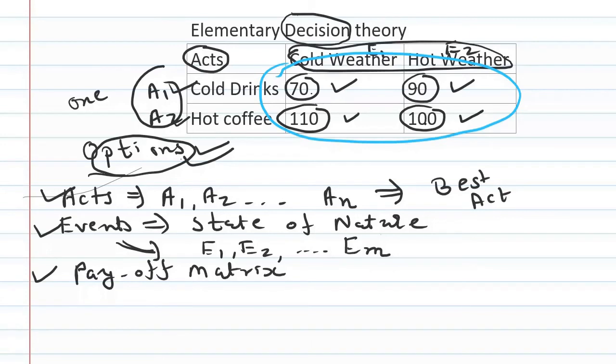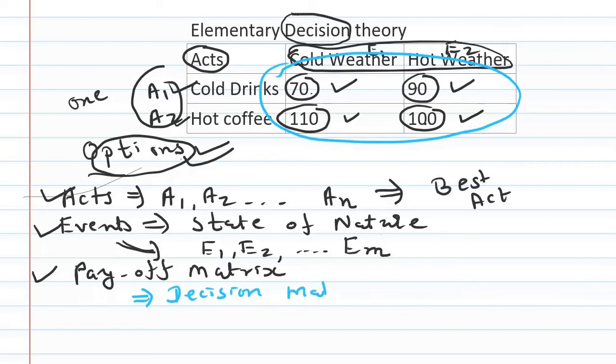Now one more thing. We know that future is uncertain, but decision making problem can be studied in three types of different situations. So now we are going to discuss the situations in which we can take decision. Which type of situations can arise? The first situation is known as decision making under certainty.